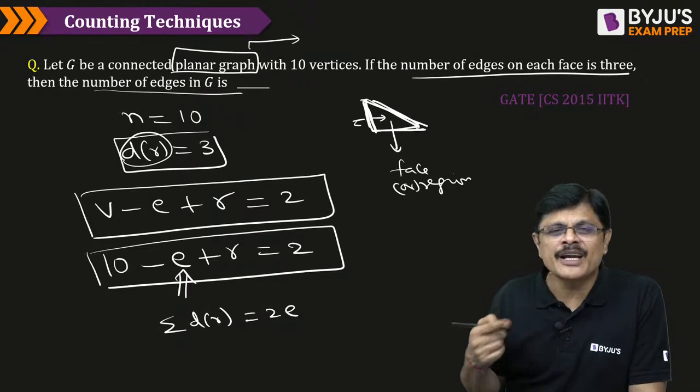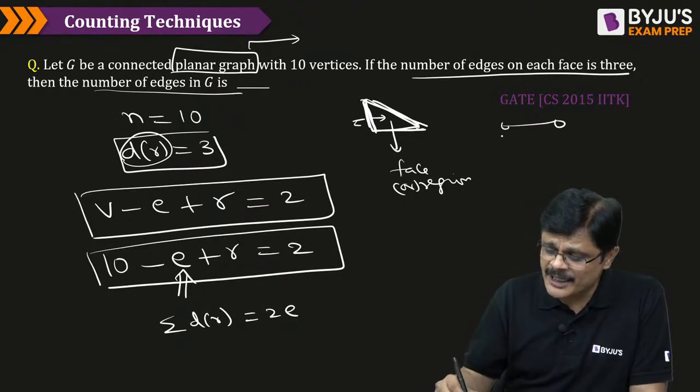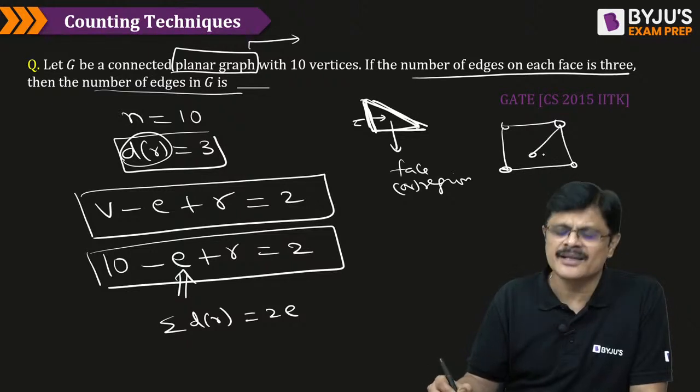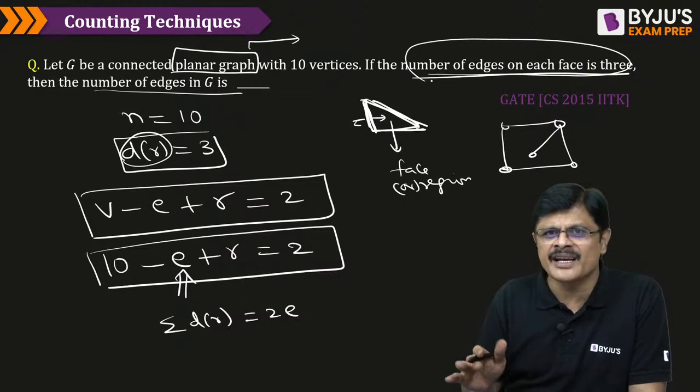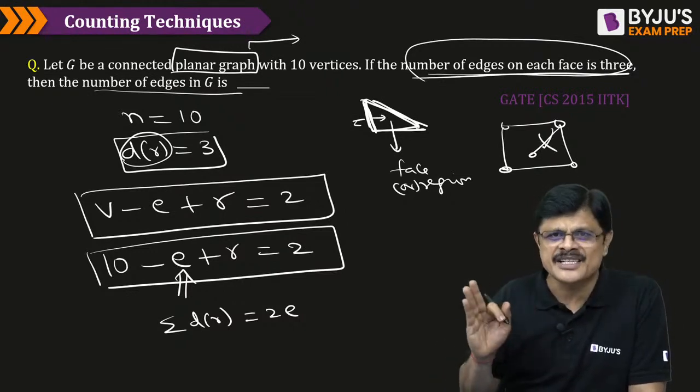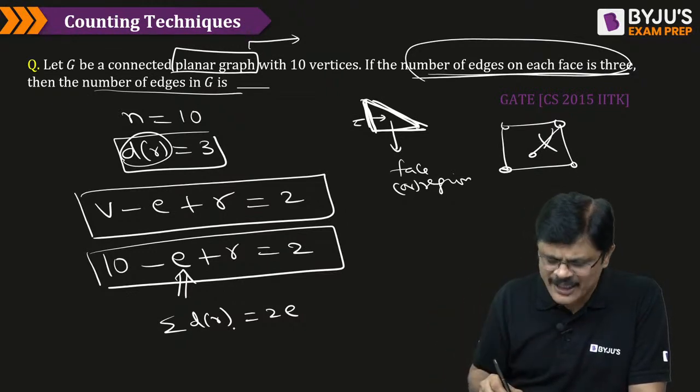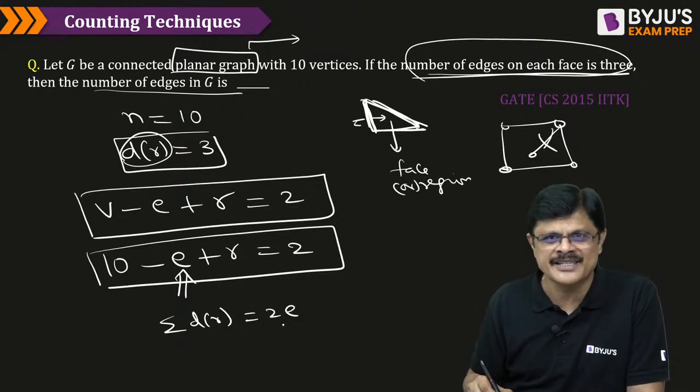Generally, the sum of degrees of regions will be less than or equal to twice the number of edges, because sometimes there may be interior edges like this. But here he clearly mentioned the number of edges in the boundary of each face is 3. We ignore such internal edges, my dear friends. So we take the sum of degrees of regions to be equal to twice the number of edges.